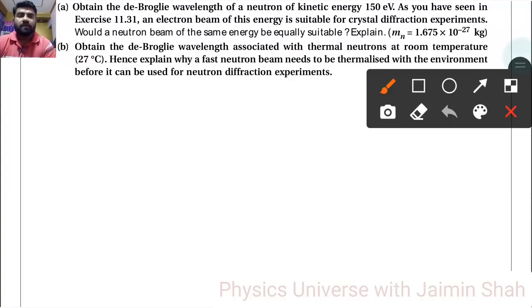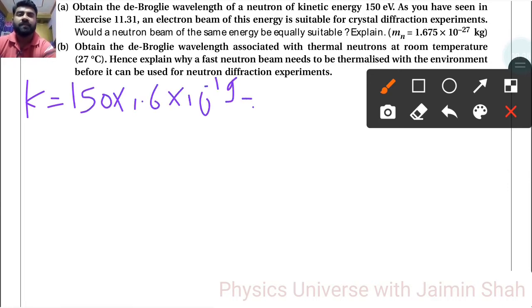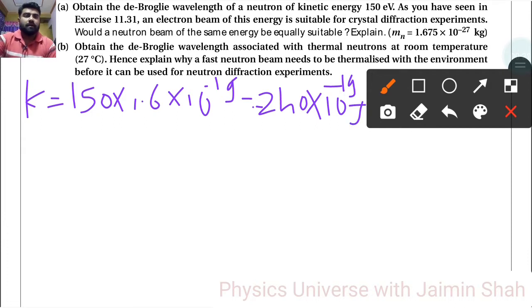Obtain the de Broglie wavelength of a neutron of kinetic energy. So K is equal to 150 into 1.6 into 10 raised to minus 19. So that is 150 into 1.6, that is 240, 240 into 10 raised to minus 19 joule. As you have seen in the exercise, an electron beam of this energy is suitable for crystal diffraction experiments.